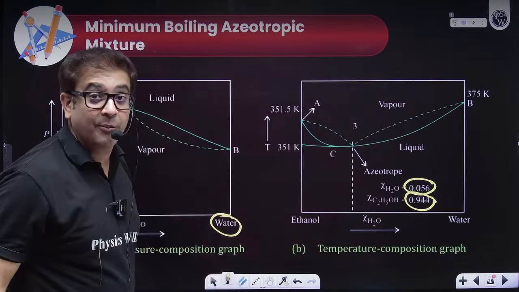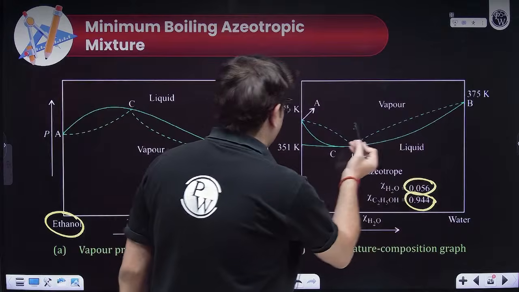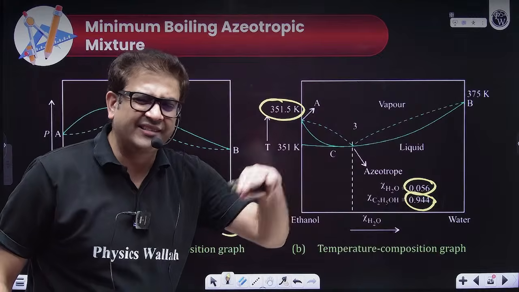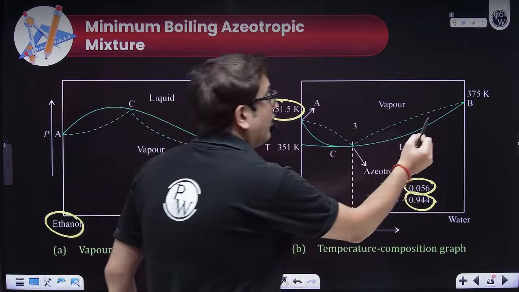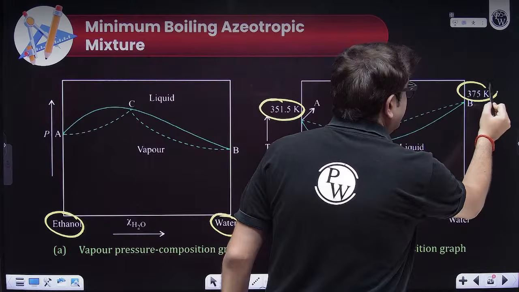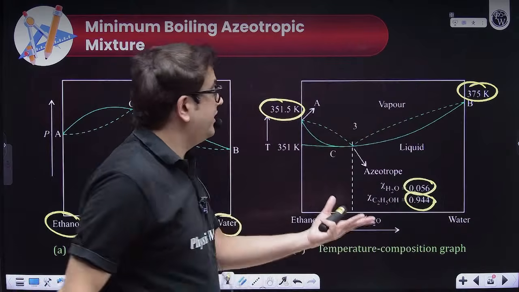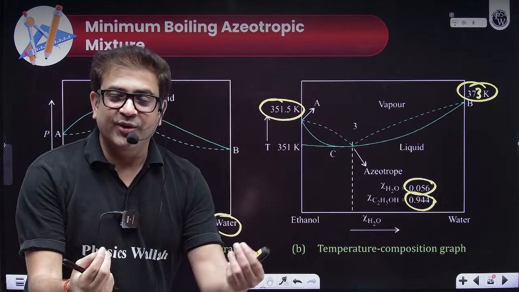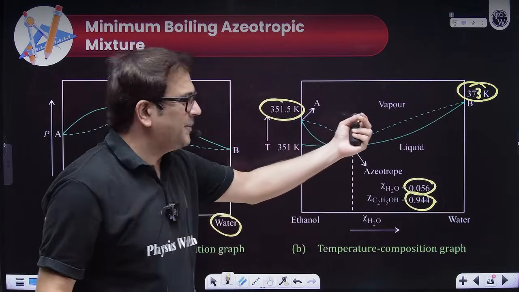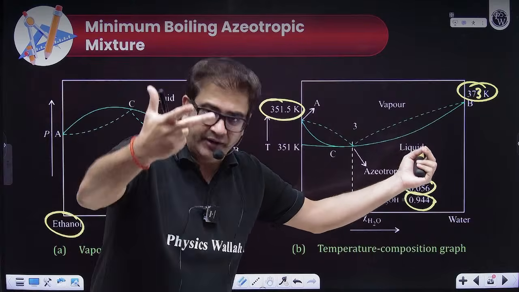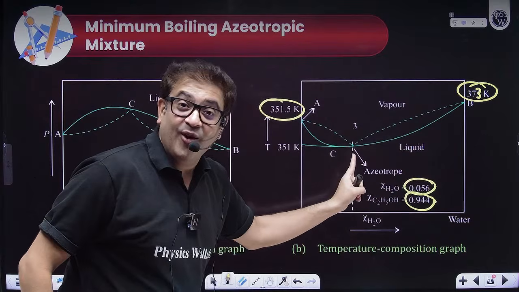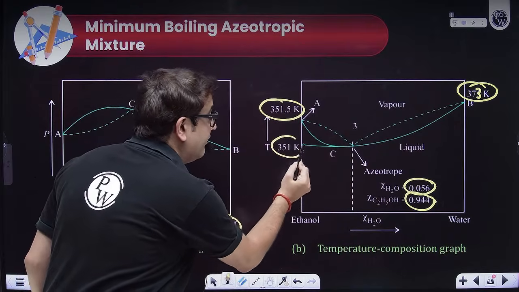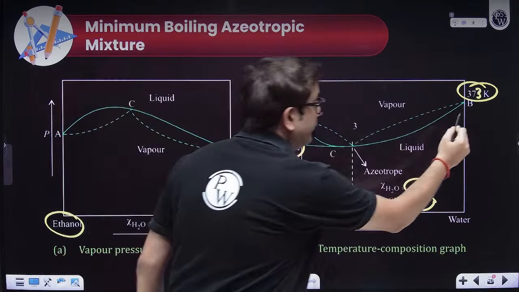their individual components. What is the boiling point of ethanol? Sir, it is 351.5 Kelvin, less than 100 degrees Celsius. What is the boiling point of water? Sir, it is 373, not 375, 373, because 100 degrees Celsius plus 273. So precisely it will be 373.15. But what is the boiling point of this azeotropic mixture? It is 351, even less than the boiling point of individual components.